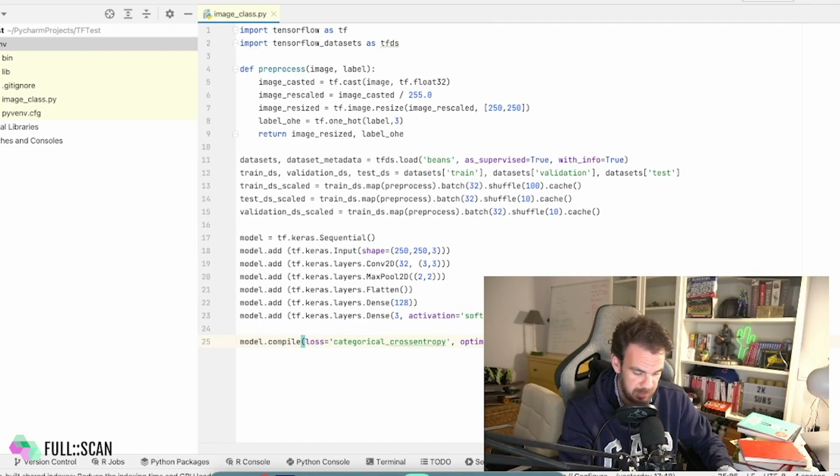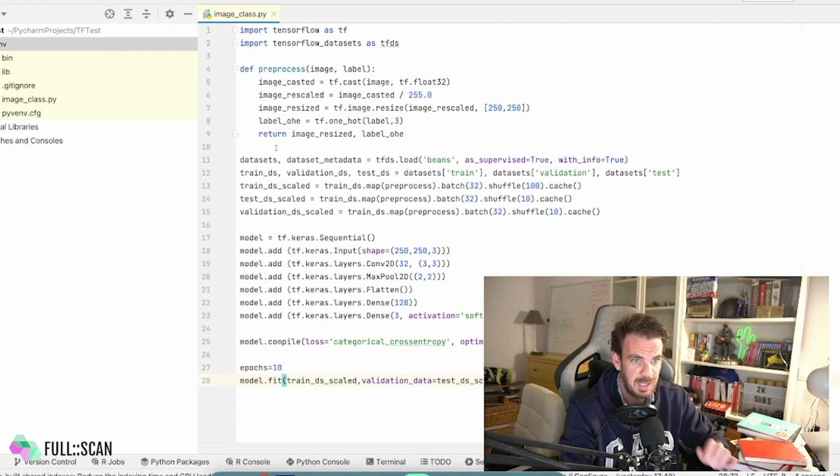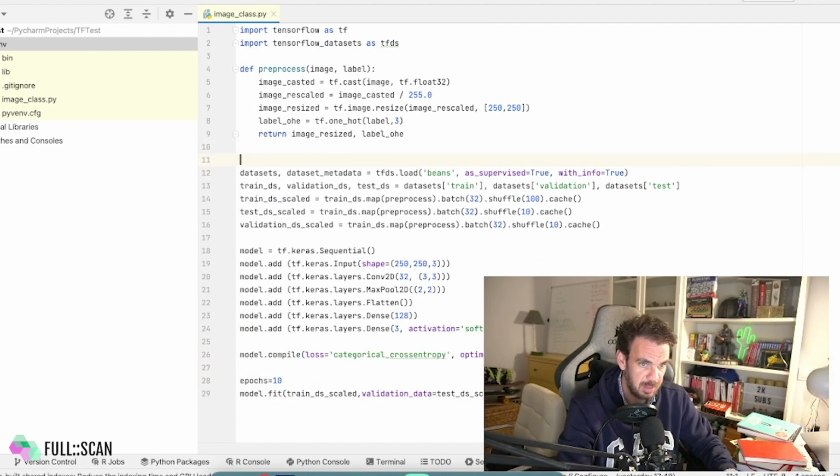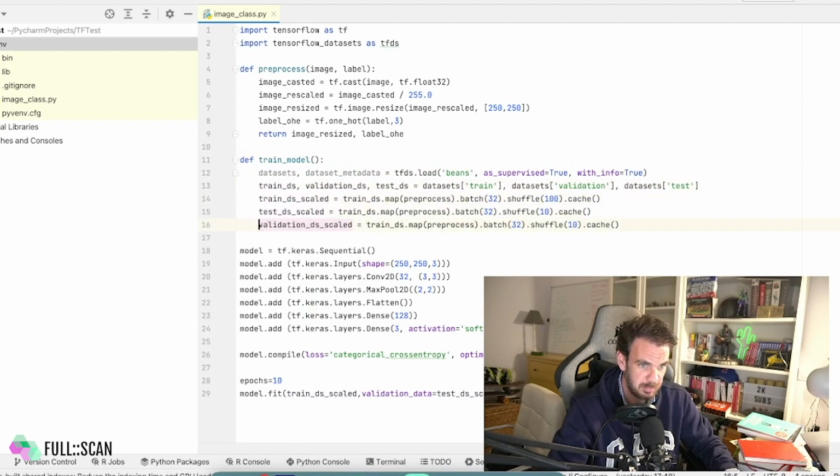Okay, so anyway, let's add a bit more structure. So def, let's call it train model, whatever. Let's make a function here. It's more neat, I guess.